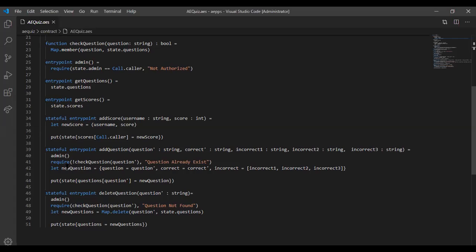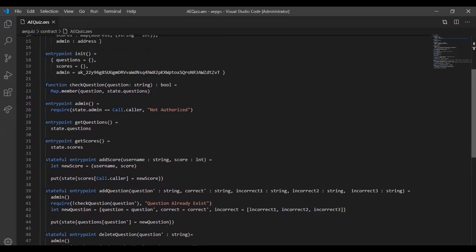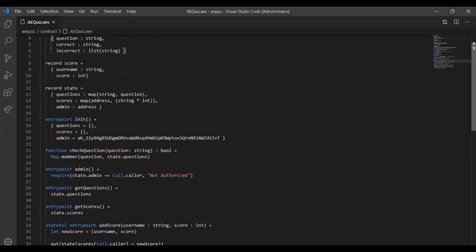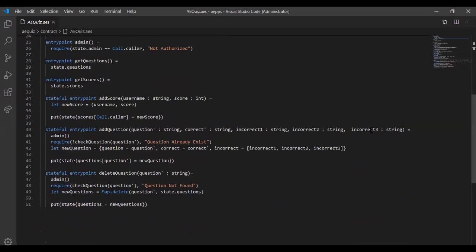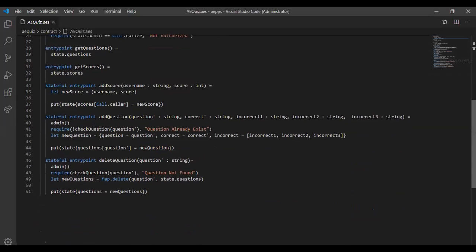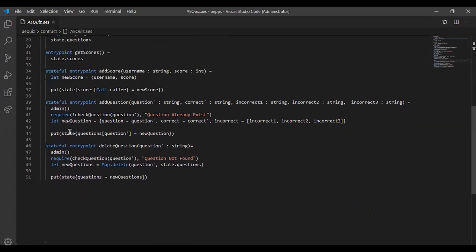Then she said, new question, which goes to question, which is this, and then correct, which is this, and then the incorrect, which is this list of strings, because all the incorrect options are strings. So incorrect now is in a list. Then she's updating the state of questions with the map of question here, which is saving this new question.